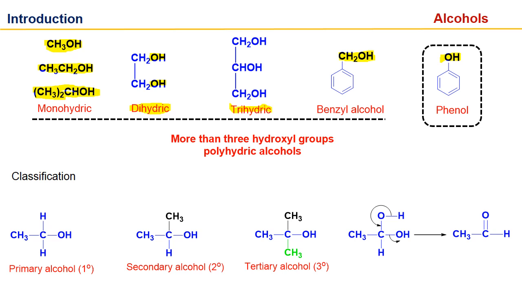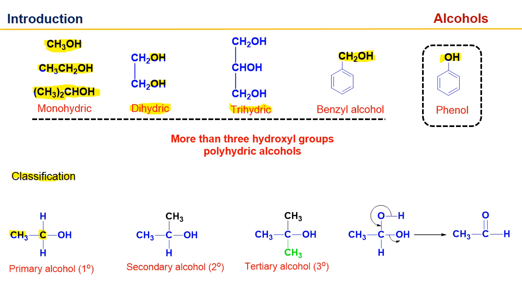Next, classification. We can classify these alcohols in three categories. Primary alcohols are the compounds in which the hydroxyl group is attached to a carbon atom which bears only one alkyl chain.